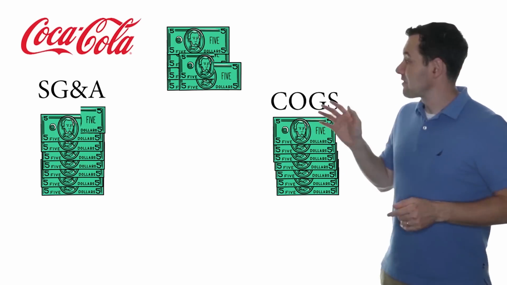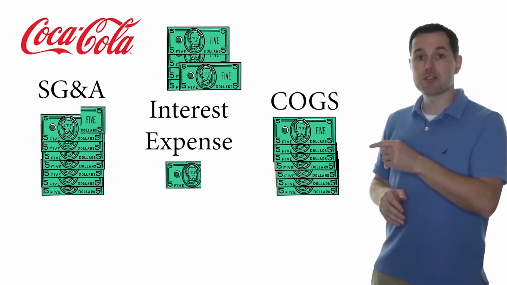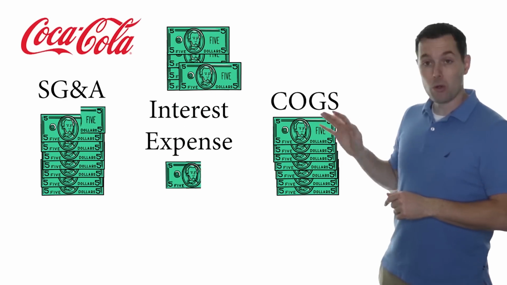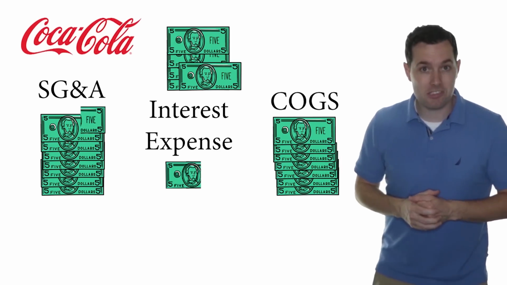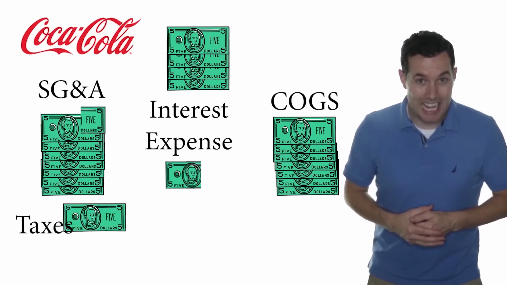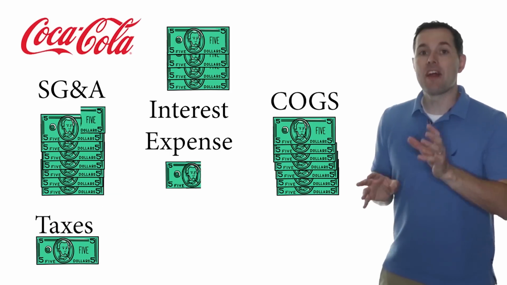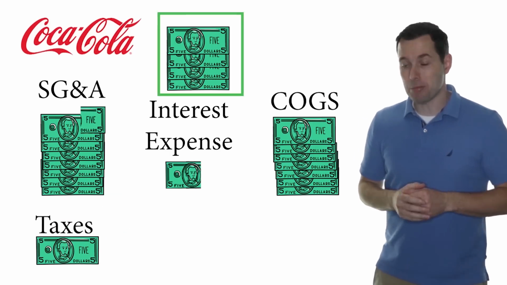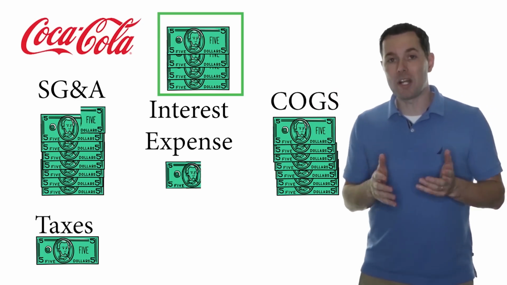Then they have to pay interest. For Coke, it's about 1% of the total $100, so a dollar goes towards interest. Then they pay a few dollars towards taxes. Overall, they end up with profit margins of about 20%, which in our example is about $20.